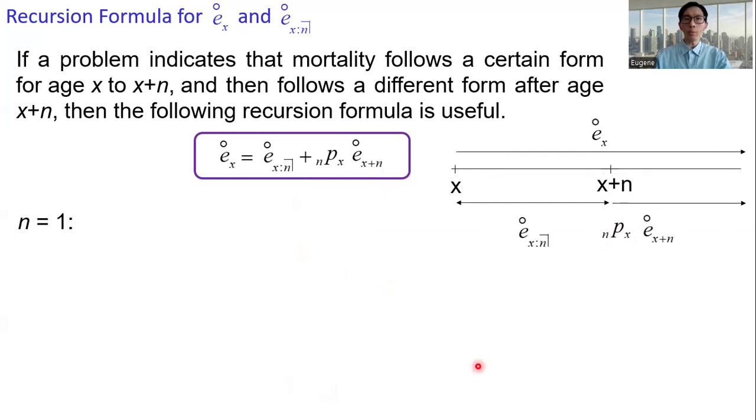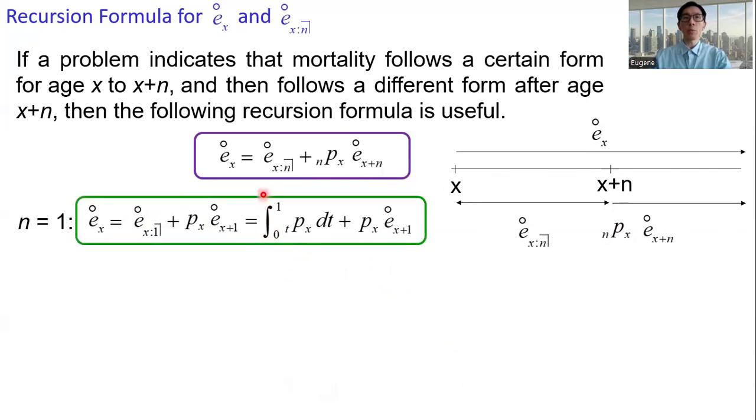For n equals 1, the 1-year temporary expectation of life is the integral of tpx dt evaluated from t equals 0 to t equals 1. And then from this, we can get the complete expectation of life at age x plus 1, x plus 2, x plus 3, etc.